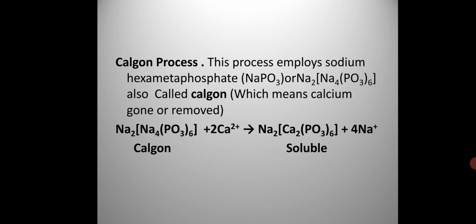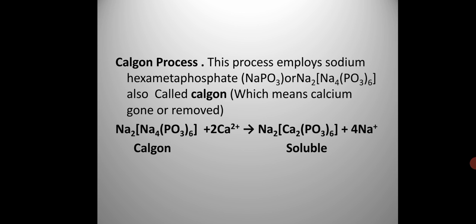The trade name for sodium hexametaphosphate is Calgon, which means calcium gone. And how is this calcium gone? You can see the equation: sodium hexametaphosphate reacts with calcium chloride, magnesium sulfate or calcium sulfate to form a soluble product, and in this way calcium and magnesium are removed.